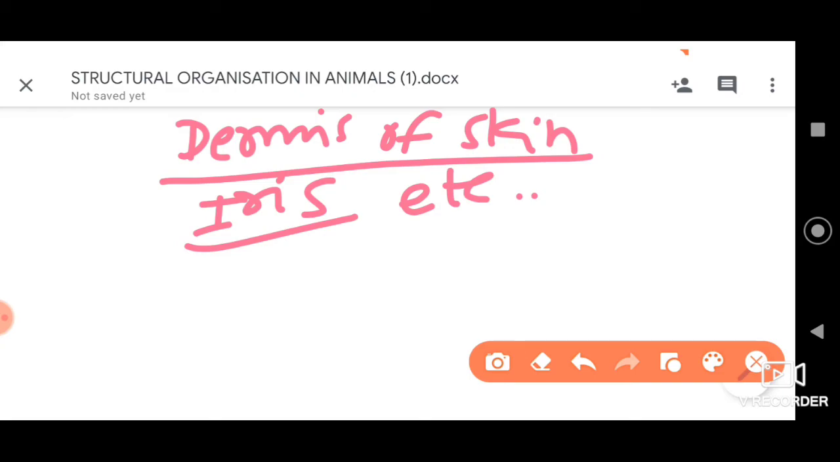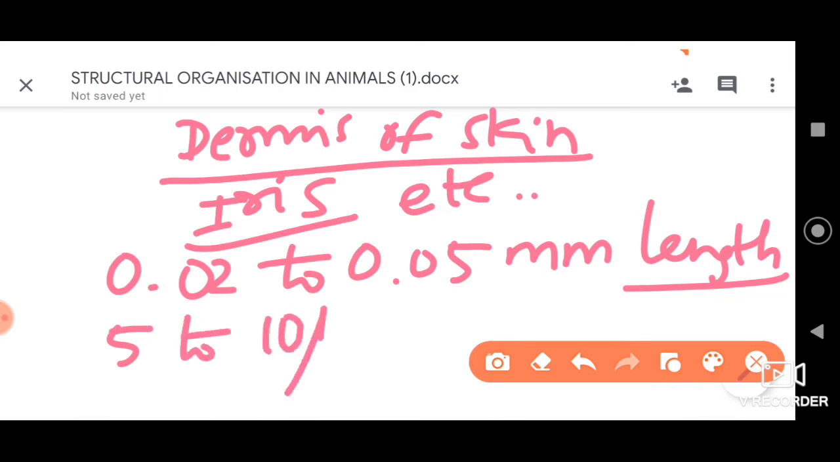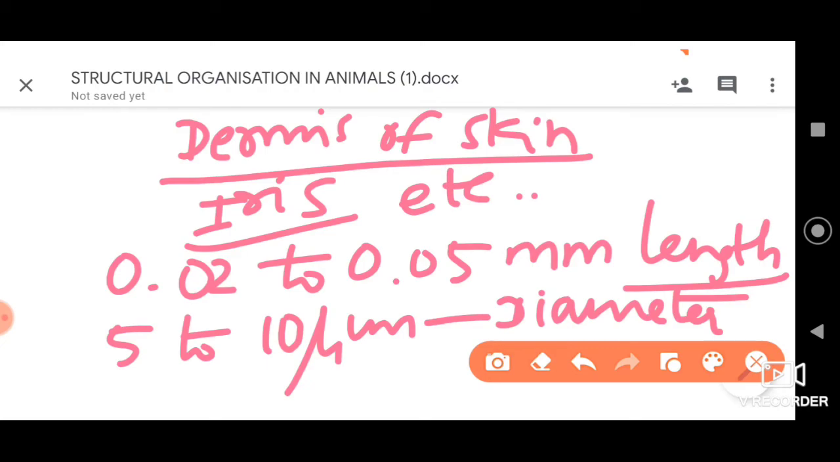I have already told you that these muscles lack the striations, which you can remember. These muscle fibers are around 0.02 to 0.05 millimeter in length, and 5 to 10 micrometer is their diameter, which is comparatively very less when compared with the striped muscles. They are much shorter than the first type of muscle tissues we studied, that is the striated muscles.